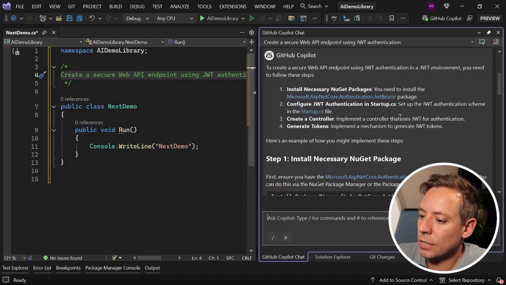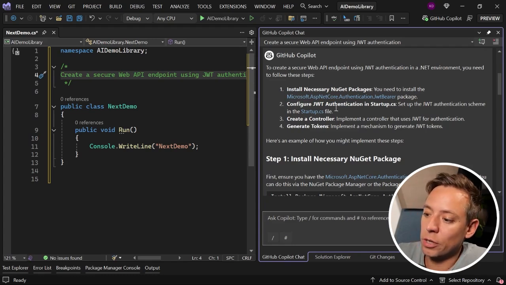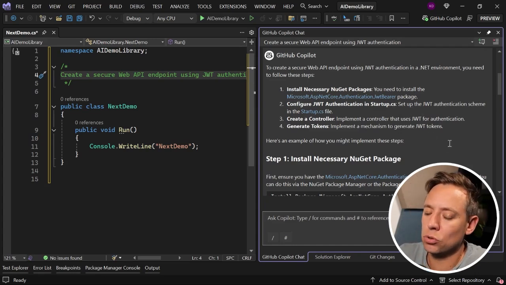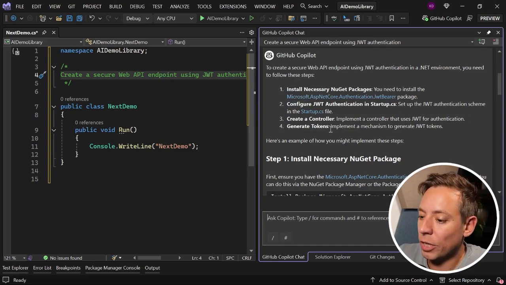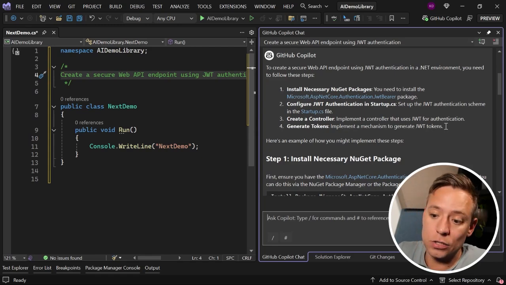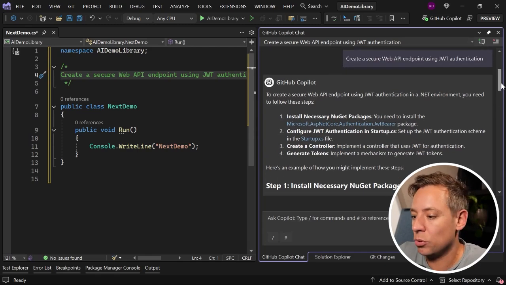It states that I need to configure the JWT authentication in the startup.cs file, then create a controller that uses JWT for authentication, and then implement a mechanism to generate JWT tokens. I'm not sure about that last part here. That's not what I would do, but nevertheless, the output we get is already a lot better than what we got when using the inline approach here.